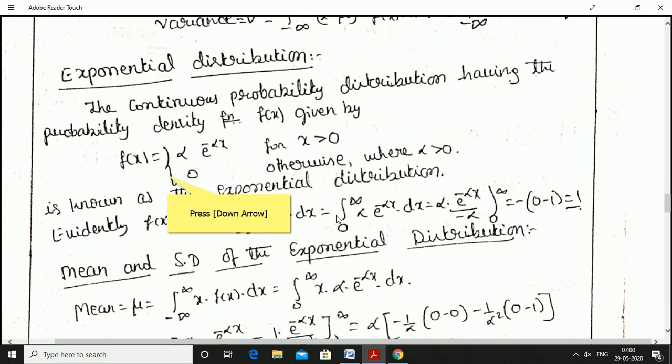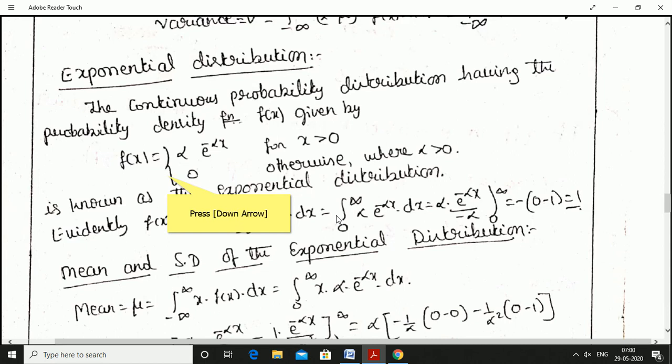If x is a continuous random variable having the probability density function in the form f of x is equal to alpha into e power minus alpha x for positive values of x and its value equal to 0 for negative values of x, where alpha is greater than 0, then it is known as the exponential distribution. Evidently f of x is greater than or equal to 0, and integration from minus infinity to infinity f of x into dx, but this function f of x exists only from 0 to infinity.